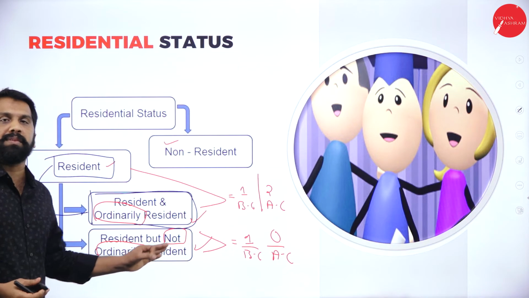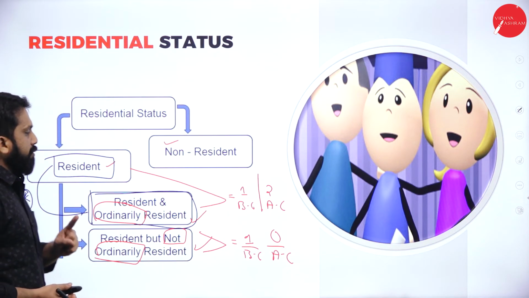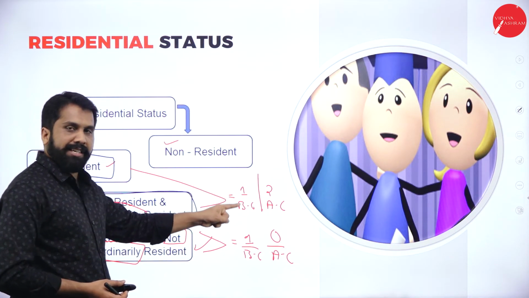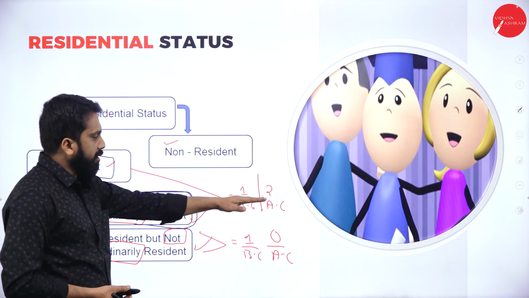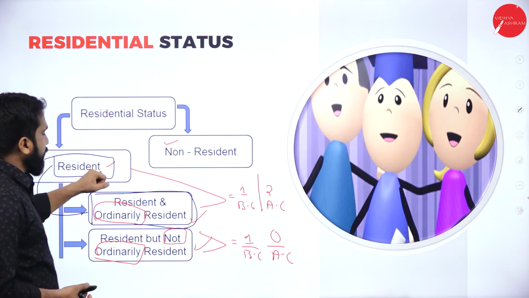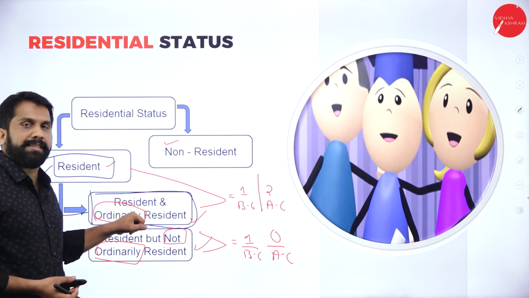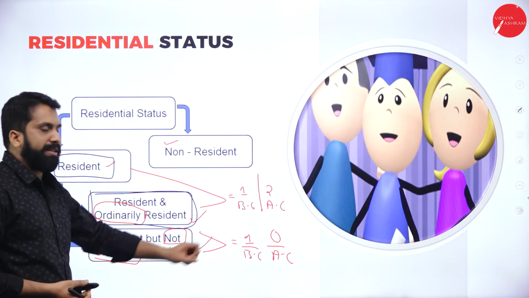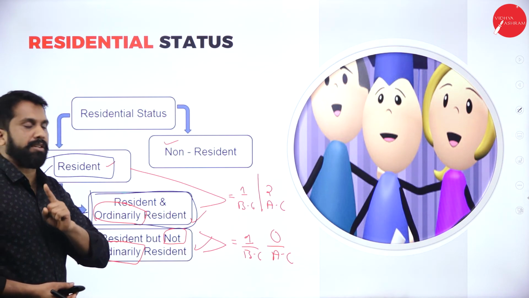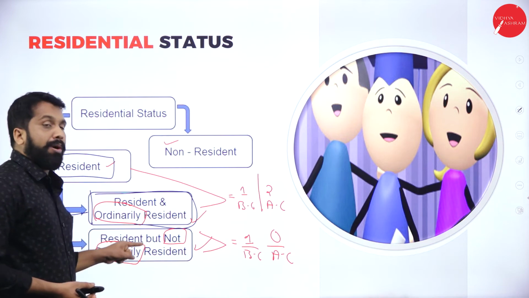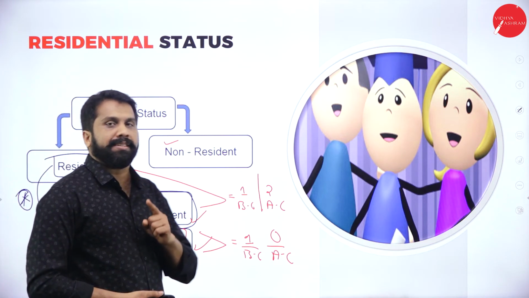Clear? Very simple to understand. If you fulfilled any one of the basic conditions and both the additional conditions, you will become resident and ordinarily resident. If you fulfilled one basic condition and did not fulfill any of the additional conditions, you will become not ordinarily resident. Clear?